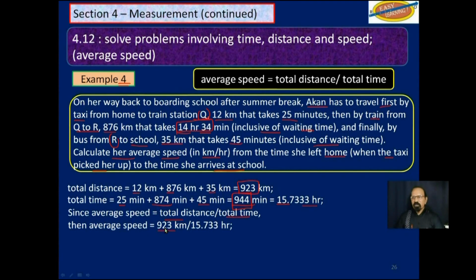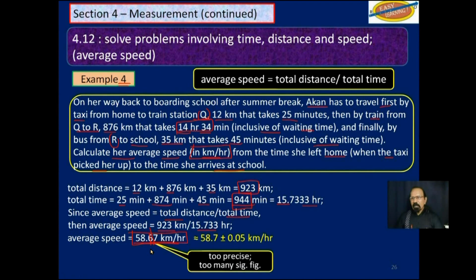As a total distance, as a total time, we want our average speed in kilometers per hour. Divide those two, and we get 58.67 kilometers per hour. Maybe if you leave it like that, CSEC will accept it. But rightfully, we are allowed 3 significant figures only. So we need to round off where that 6 is. And so our answer will be 58.7 plus or minus 0.05 kilometers per hour.